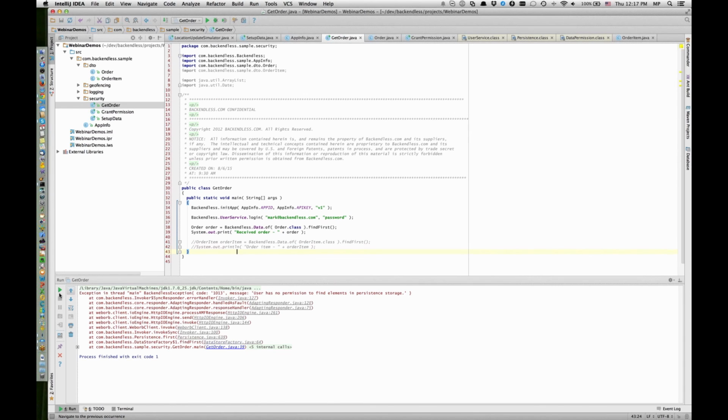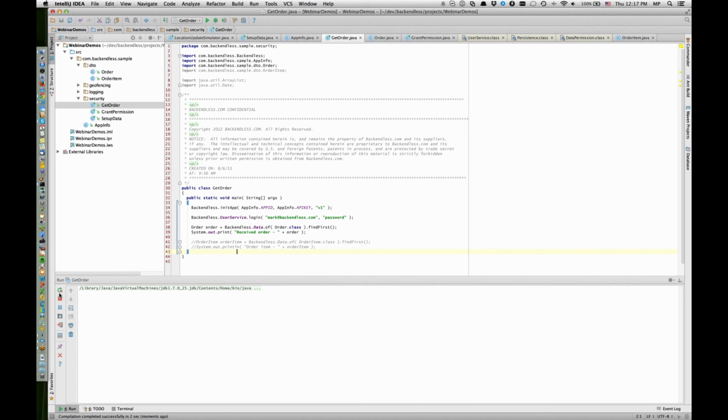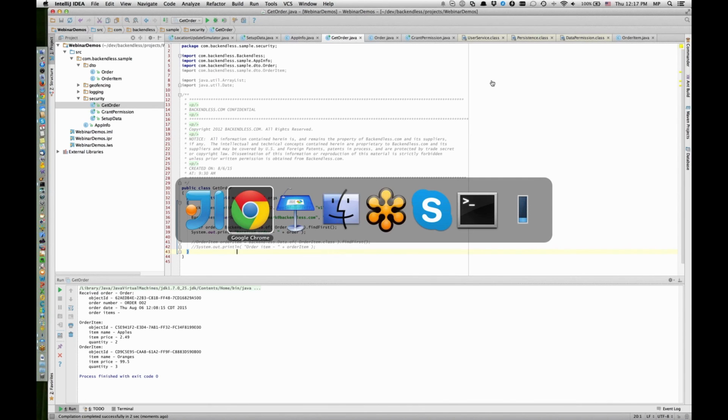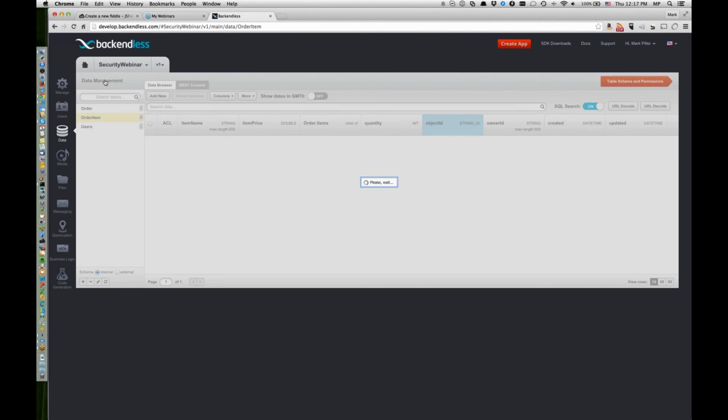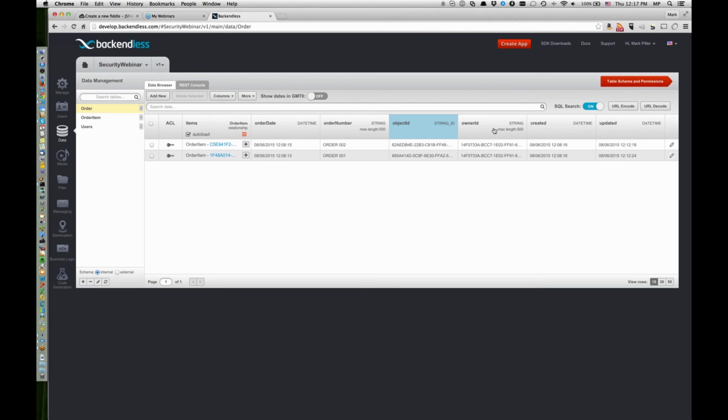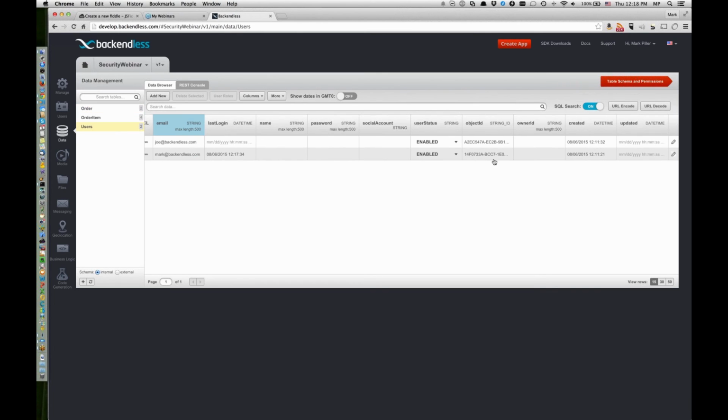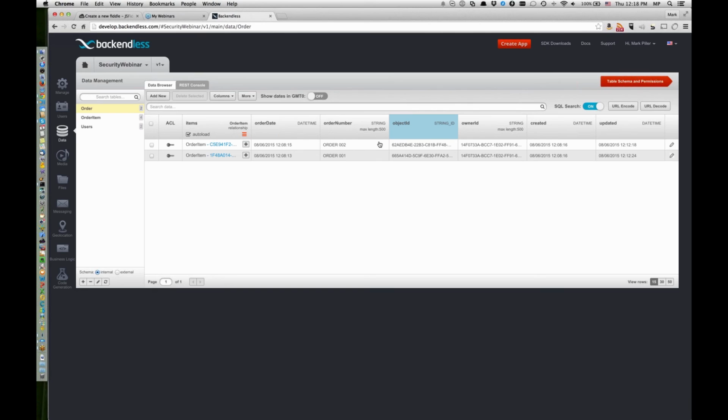And in fact, let me rerun this code. And as you can see, now we can load this particular object for that user. All right. A bit earlier in this webinar, I was talking about restricting access where you can load objects only that belong to a particular user. Here, as you remember, in the data browser, under order, we set up the owner ID. So the owner ID points to the user object. In this case, I believe that was Mark. So these objects belong to user Mark at backendless.com.